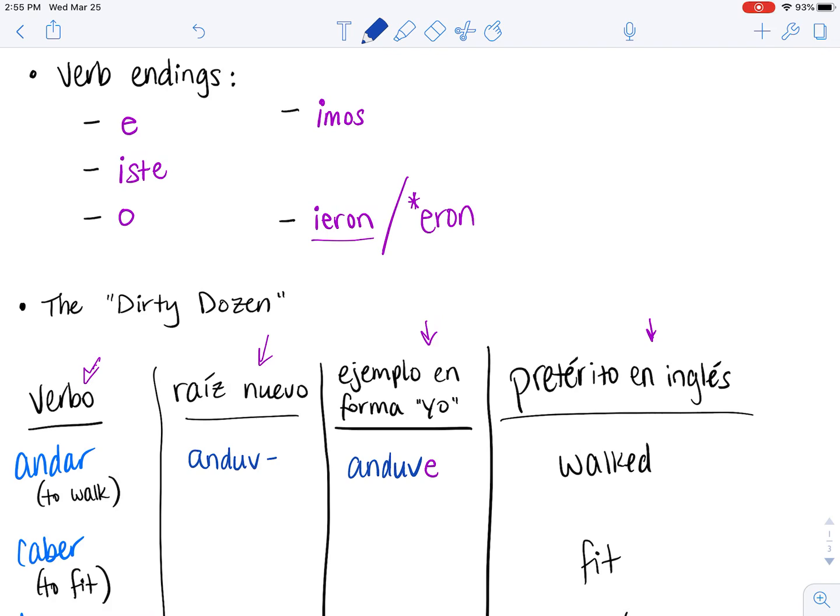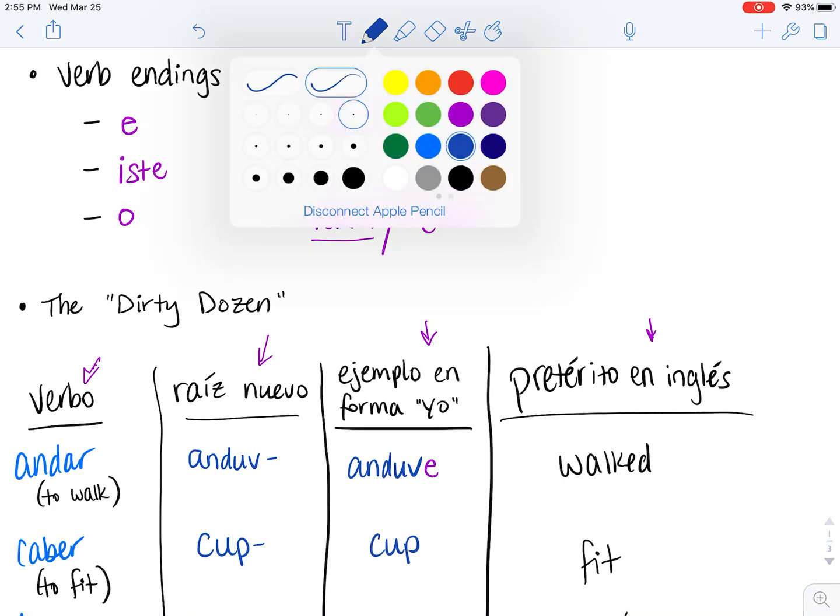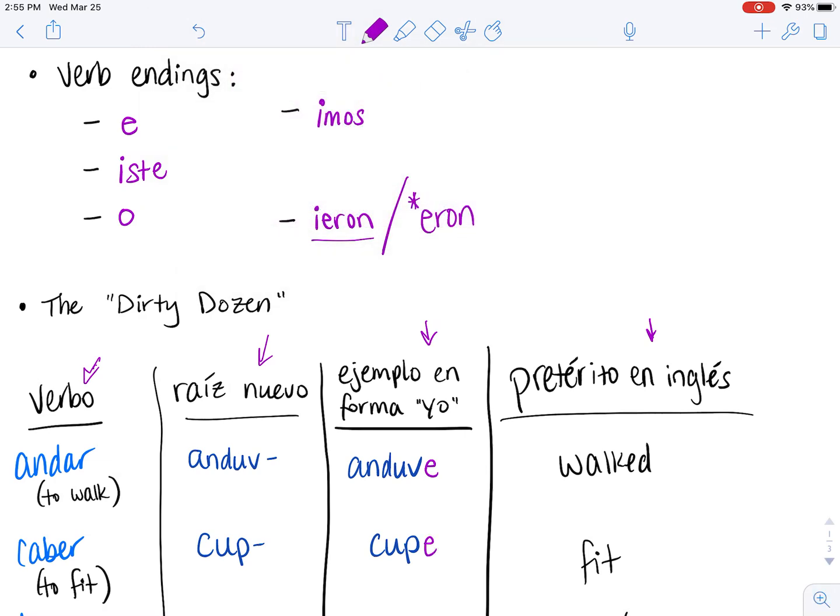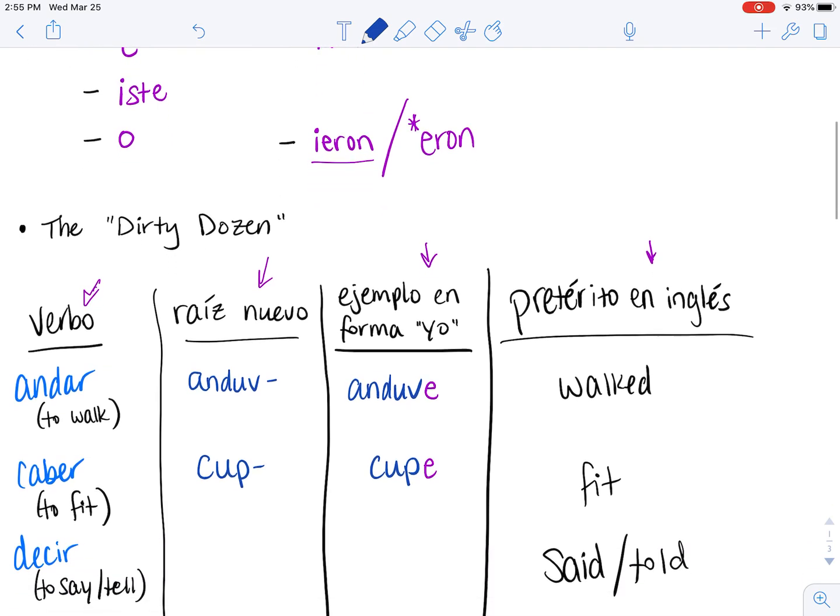So caber, the new raíz is going to be coop, not cup, coop. So it'd be yo coupe. Although that doesn't really make sense. More so, caber is going to be in another form, but this is just for example's sake.